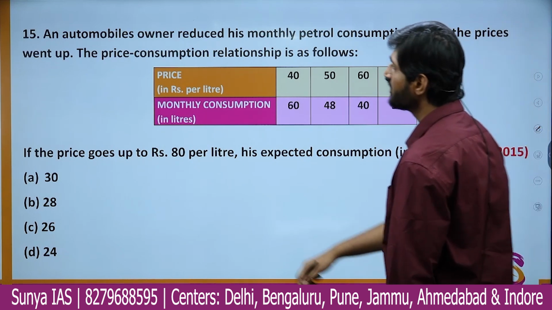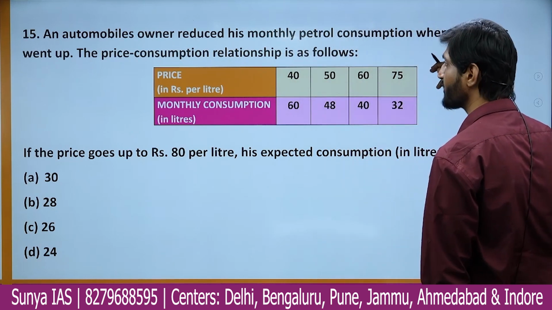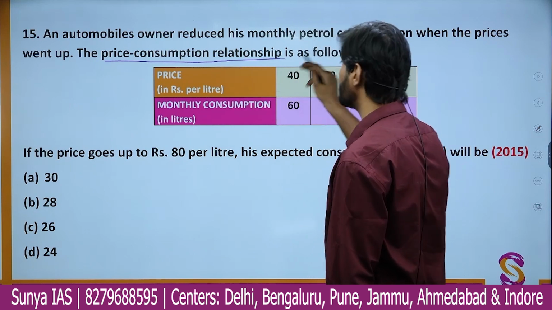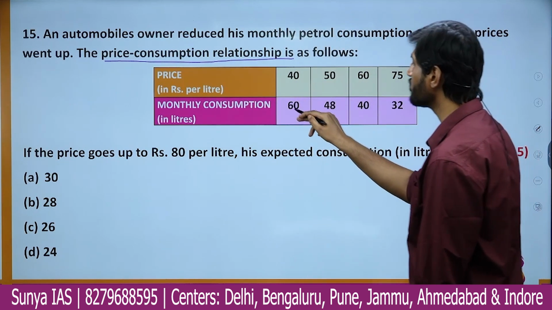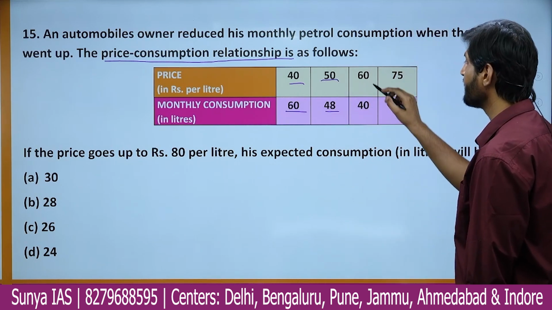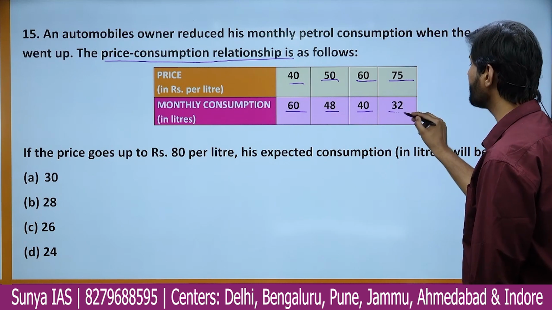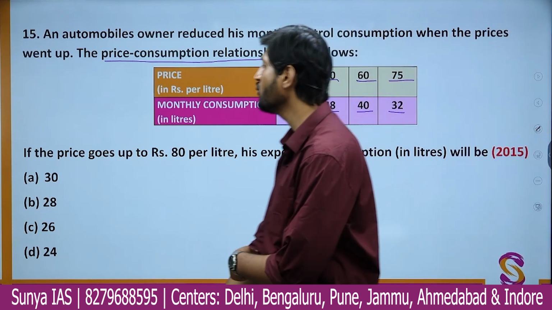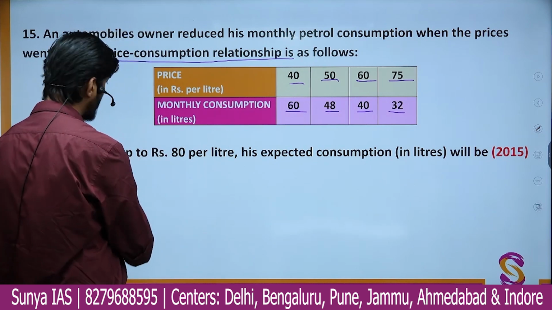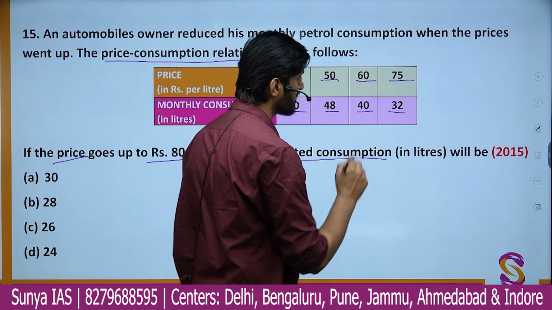It says an automobile owner reduces his monthly petrol consumption when the price went up, and the price consumption relationship is like this. So when price is 40, he is consuming 60. When the price is 50, he is consuming 48 liter. When the price is 60, he is consuming 40 liter, and similarly when the price is 75, he is consuming 32 liter. So if the petrol price goes up to rupees 80 per liter, what is expected consumption to be?